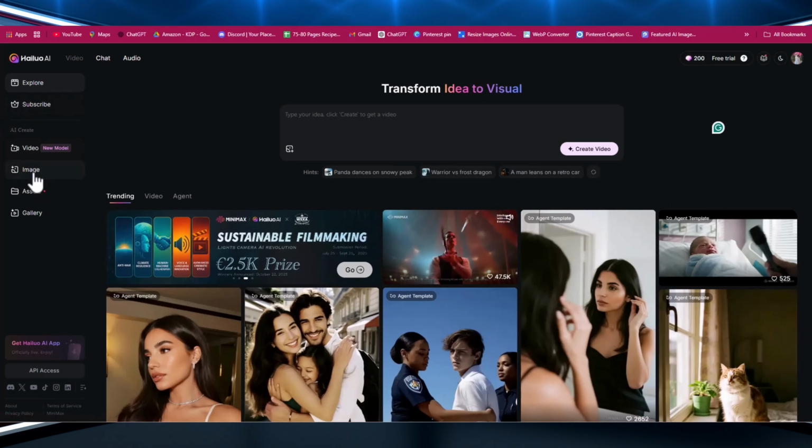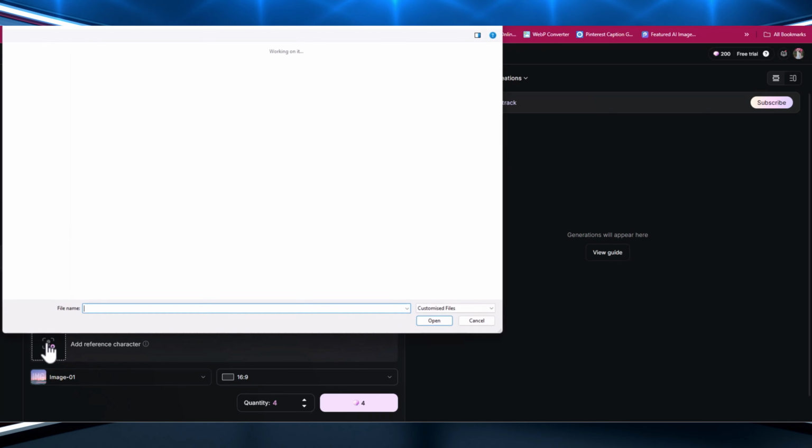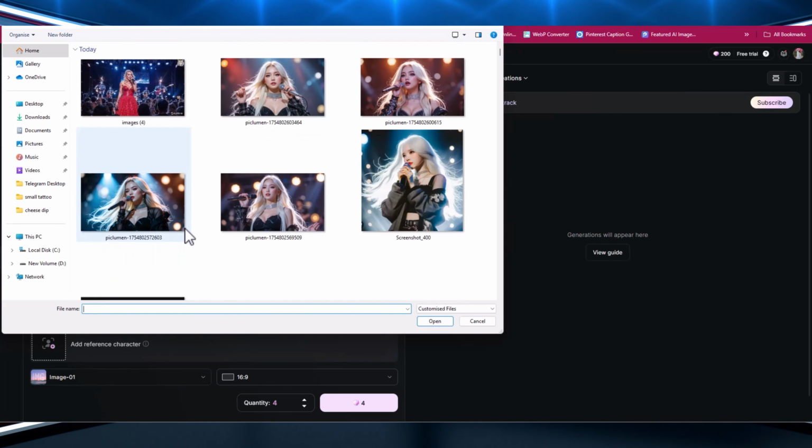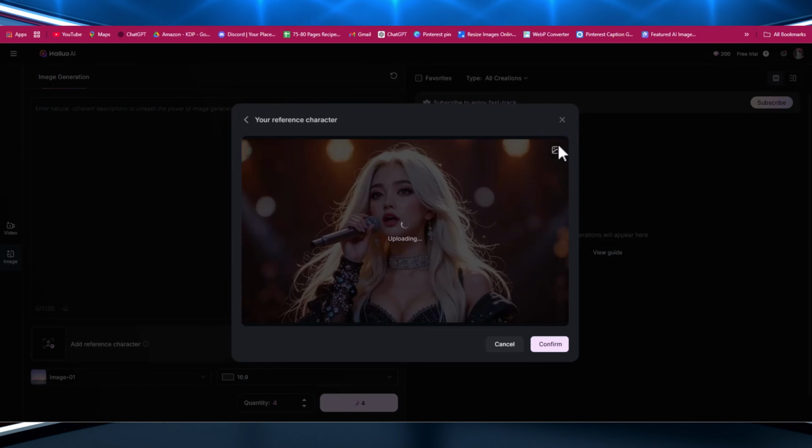Now click to generate the image. Then upload your generated image, ensuring the face is clearly shown and the details are visible. This process may take some time, but it will analyze the image and accurately detect the primary face.